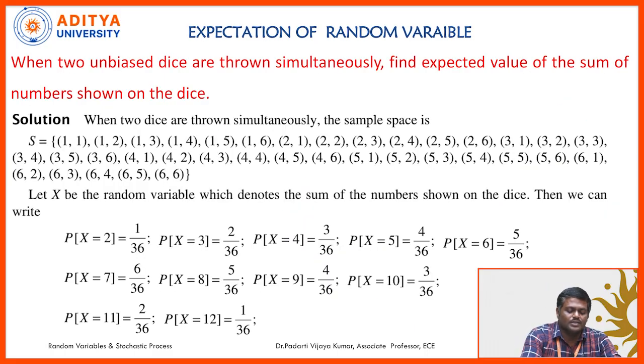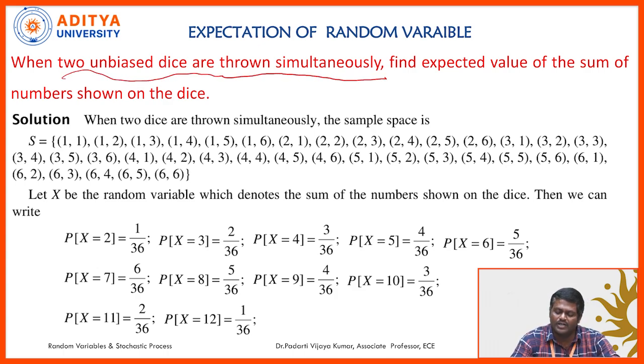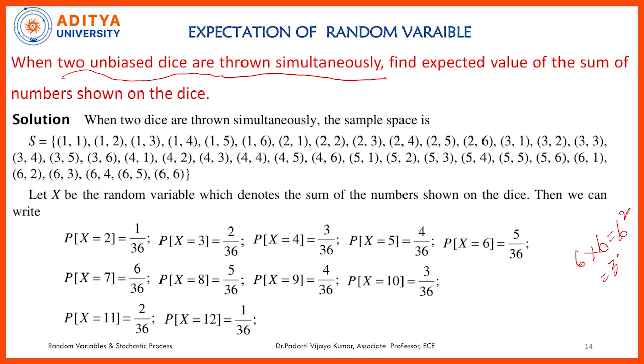Here, two unbiased dice are taken. When two unbiased dice are thrown simultaneously, the total sample space is 6 into 6, 6 square. That means 36 different combinations are possible. Next, we are asked to compute the expected value of sum of the numbers on the dice.